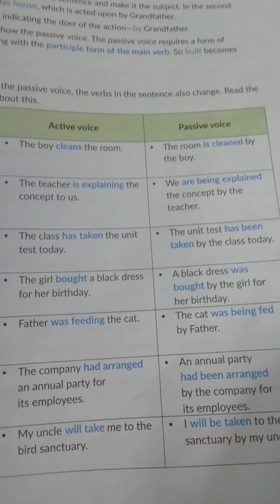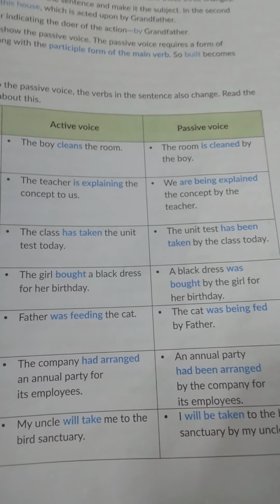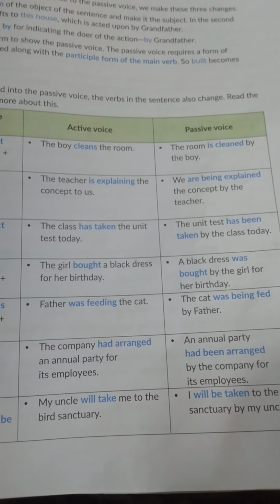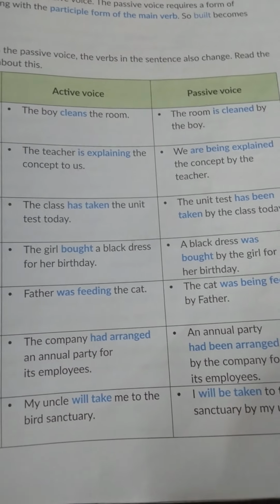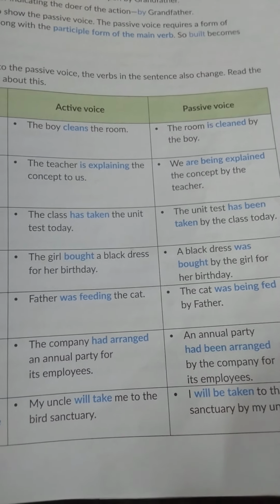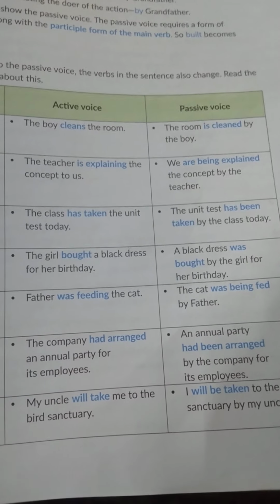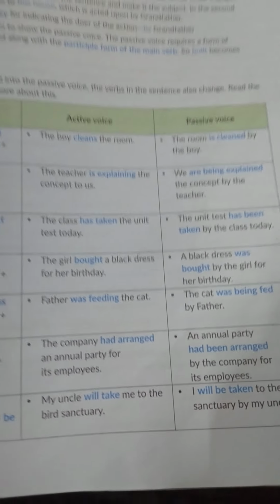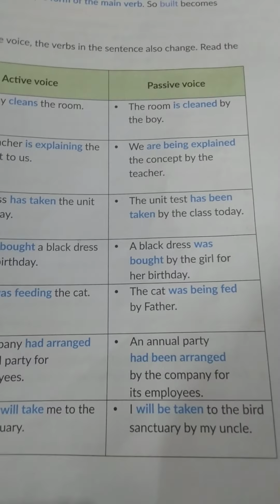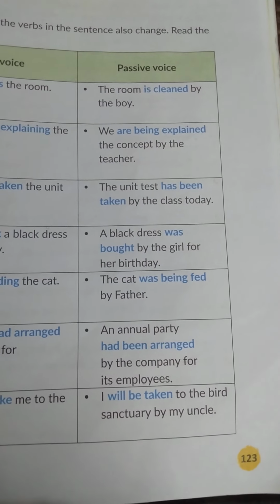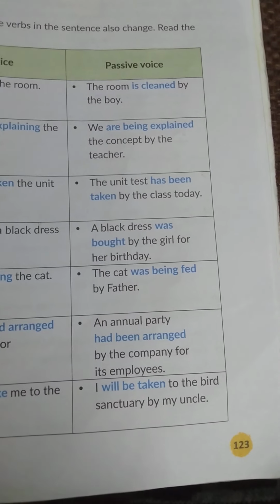Here in the case of passive voice, the subject of the active voice will take the place of the object, and the object will take the place of the subject without disturbing the tense and the meaning of the sentence. And as you can see, I have told that the verb form will always be in the third form, that is cleaned is used here, although the sentence is in simple present.